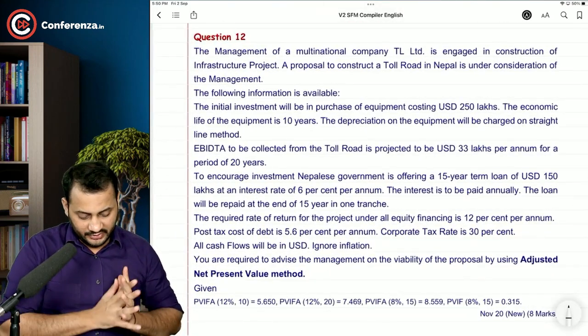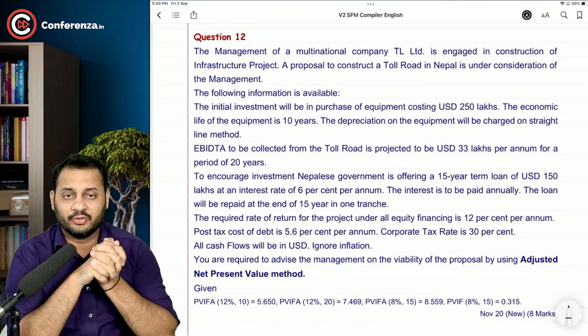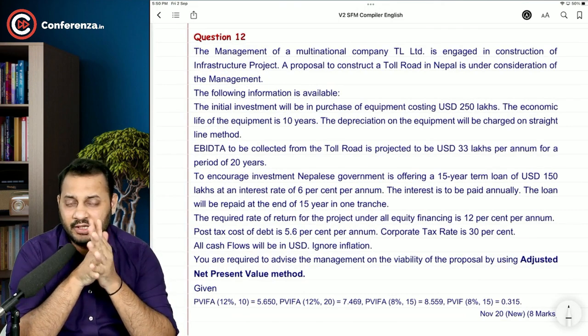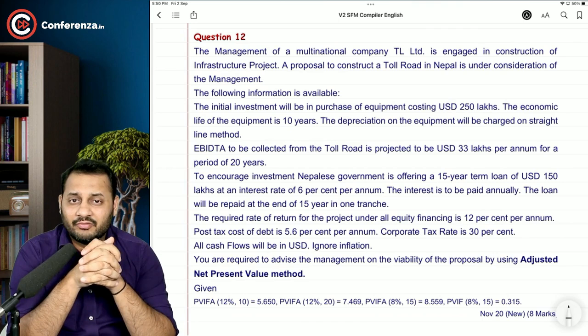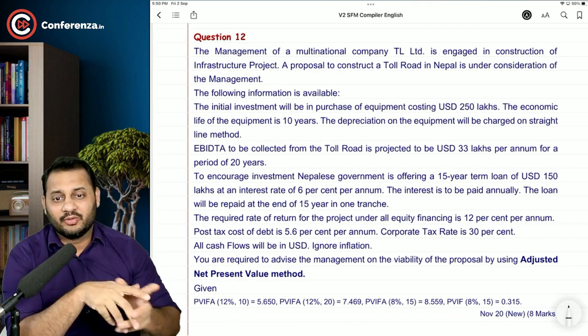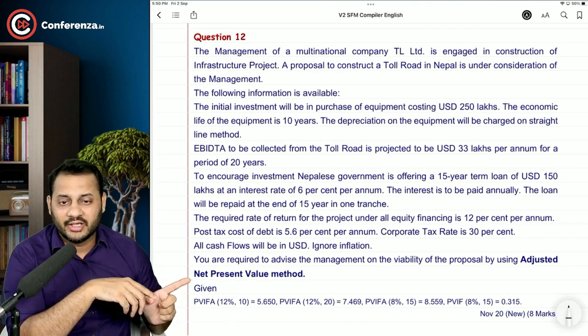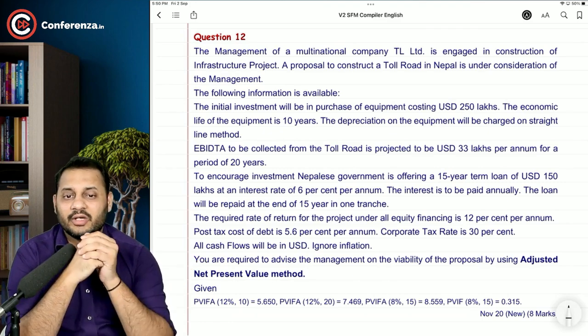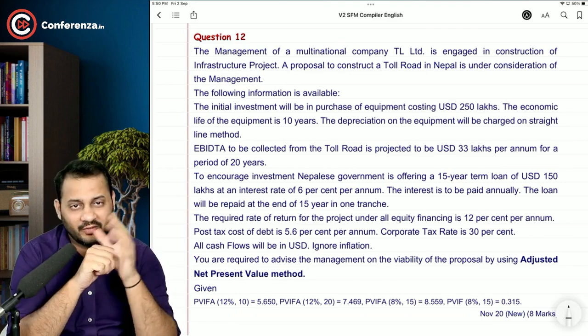So question number 12 is going to be the next question, where we are going to learn one new concept. Till now we have solved questions where we have calculated net present value, but what about adjusted net present value? If you look at this, this is where we are going to calculate adjusted net present value. Have a look at this question.